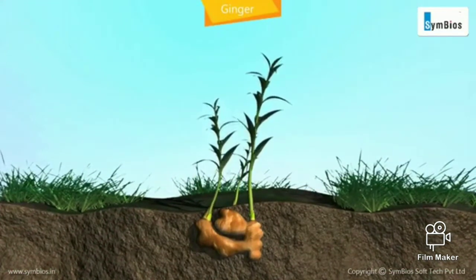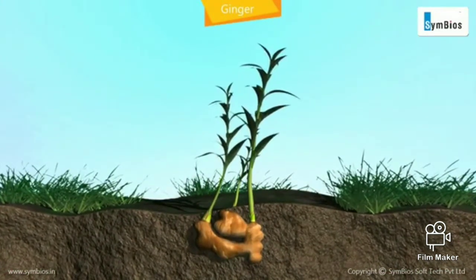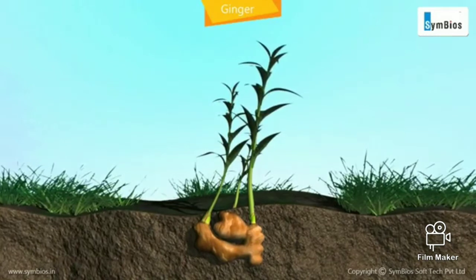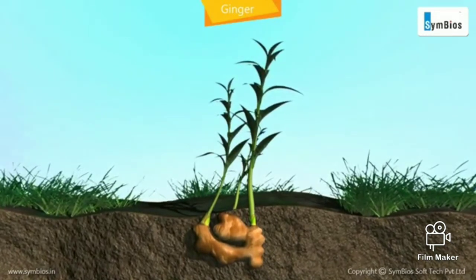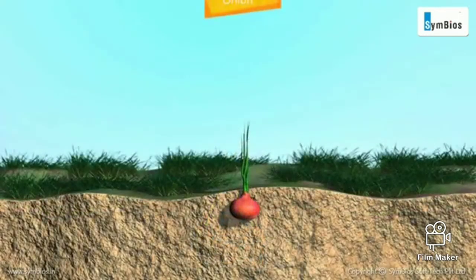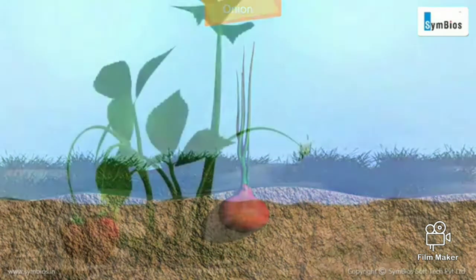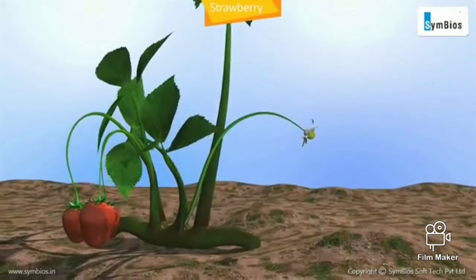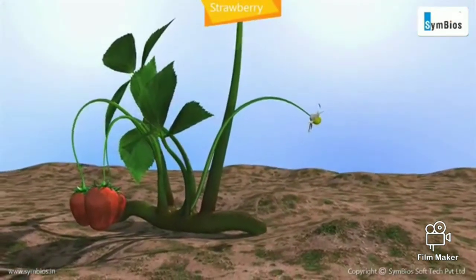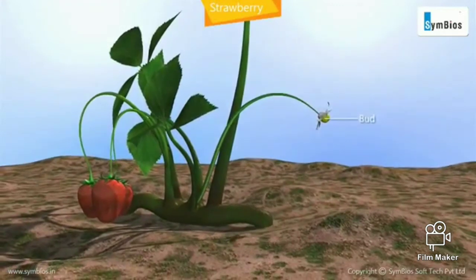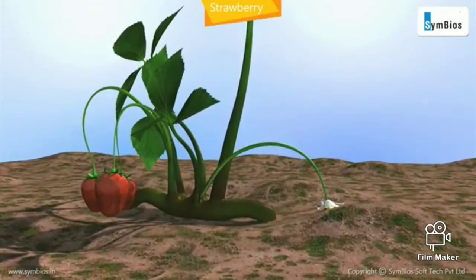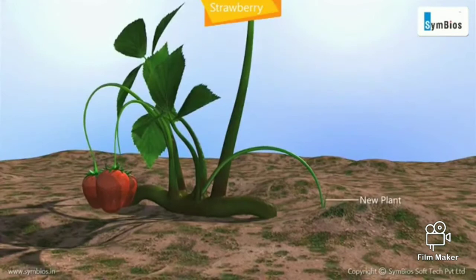Ginger. In ginger, new plants are produced by some parts of underground stems. Onion. In onion, new plants are produced from the bulb, which is an underground stem with thick leaves. Strawberry. In plants like strawberry, the shoots with the buds bend towards moist land and grow into a new plant.